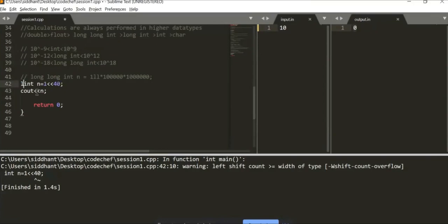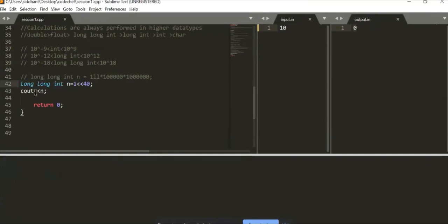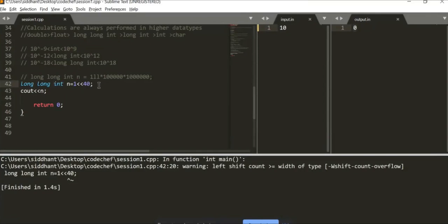So over here is the time to use our long long. Always remember there will be several times when you have to use long long and you might not recognize it. So again we have the same thing which we had over there, right? We use the long long, so we have enough space to store 10 raised to whatever value we are getting.